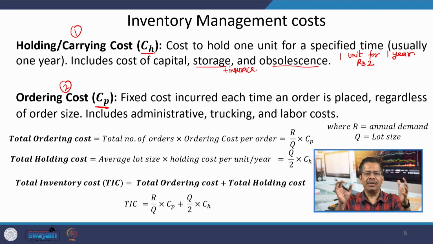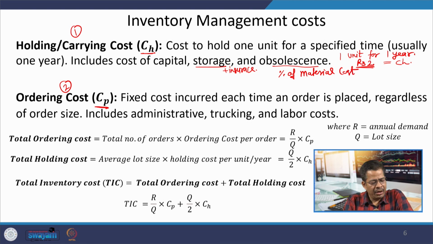The capital which I have blocked in keeping the item, the interest on that capital, is also taken care of in the carrying cost. All these things put together equal rupees T. But generally the carrying cost is expressed as a percentage of material cost.